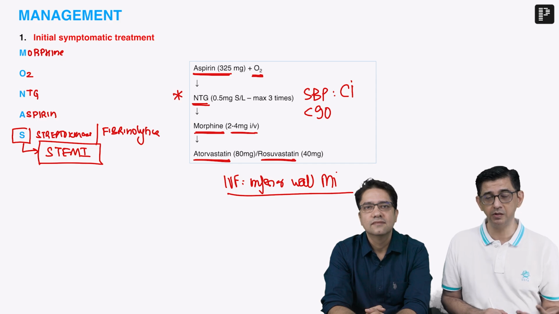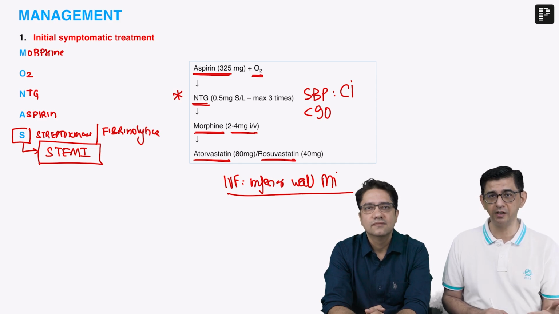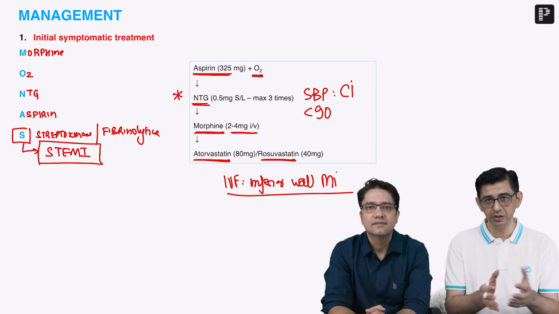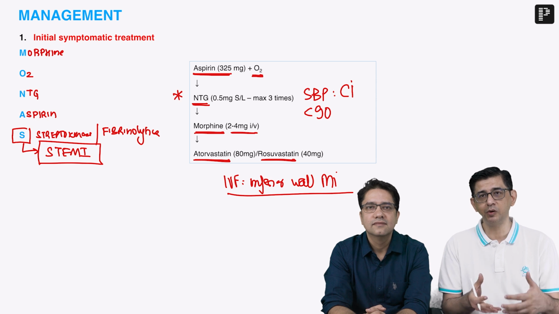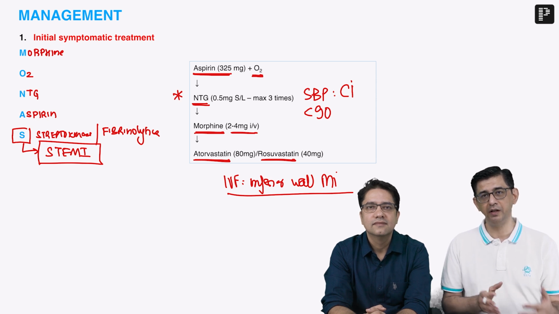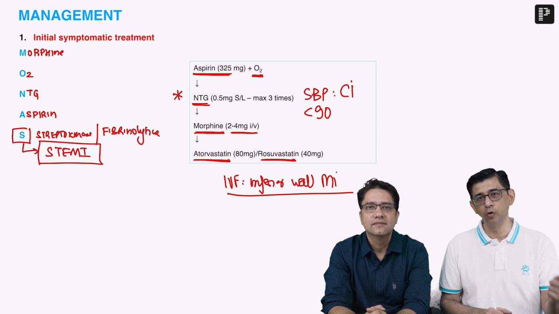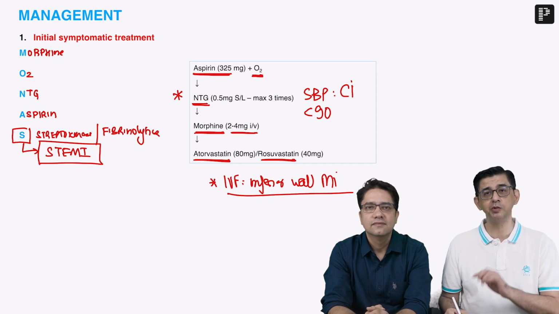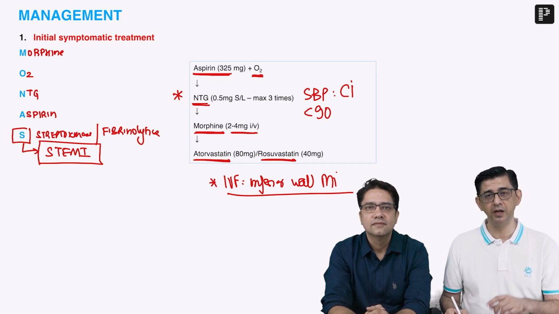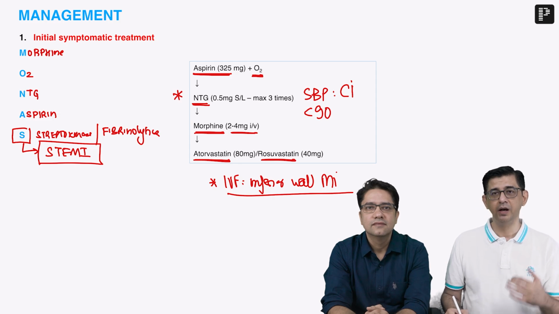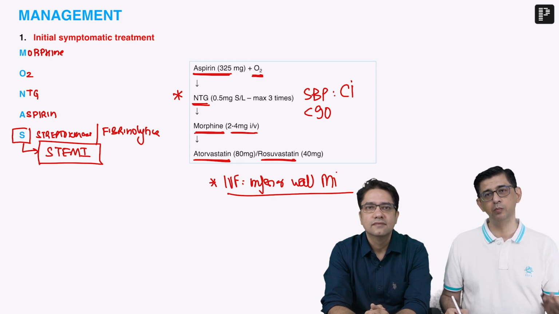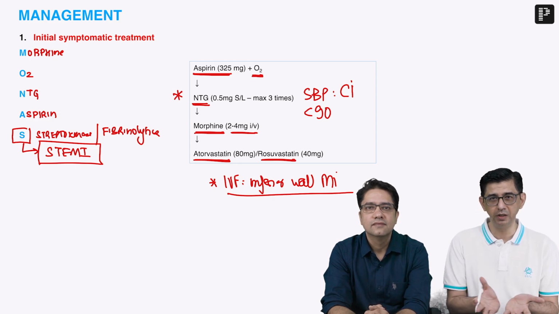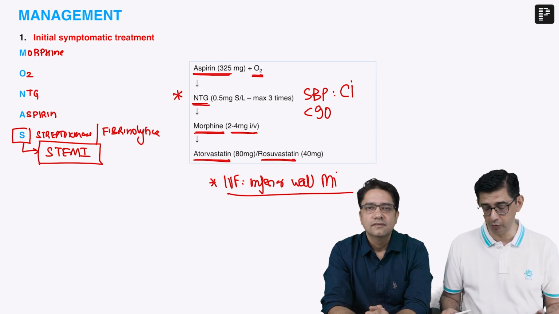What I mean by taking a chance is you are trying to operate the heart on Frank-Starling law. When you give IV fluids, you'll stretch the myocardium and you will try to increase the contractility of the right ventricle. And if you increase the contractility of the right ventricle, more blood will be going to the left side. So that will help you in increasing blood pressure in this patient of inferior wall MI, where I said I'll use Frank-Starling law. I'll increase the output of the right ventricle so that more blood goes to the left. And the heart is a machine. If you improve the input, then the output will improve.